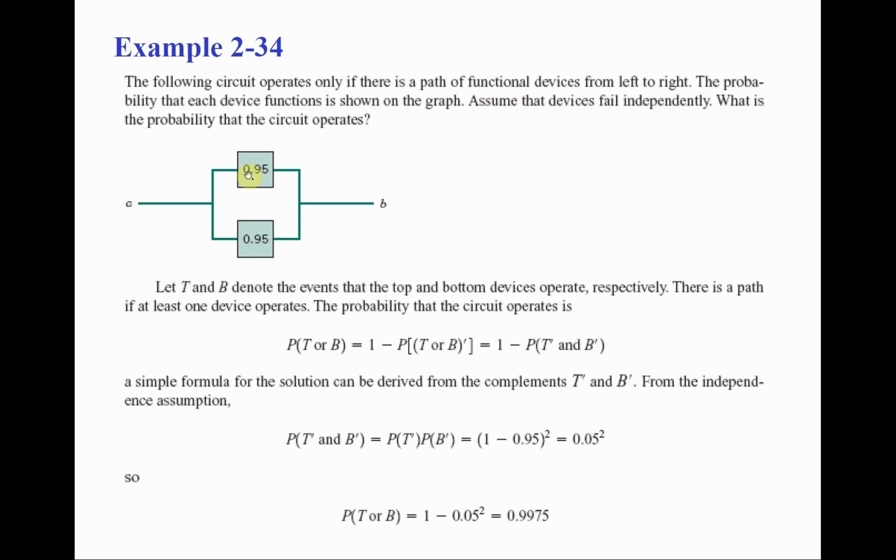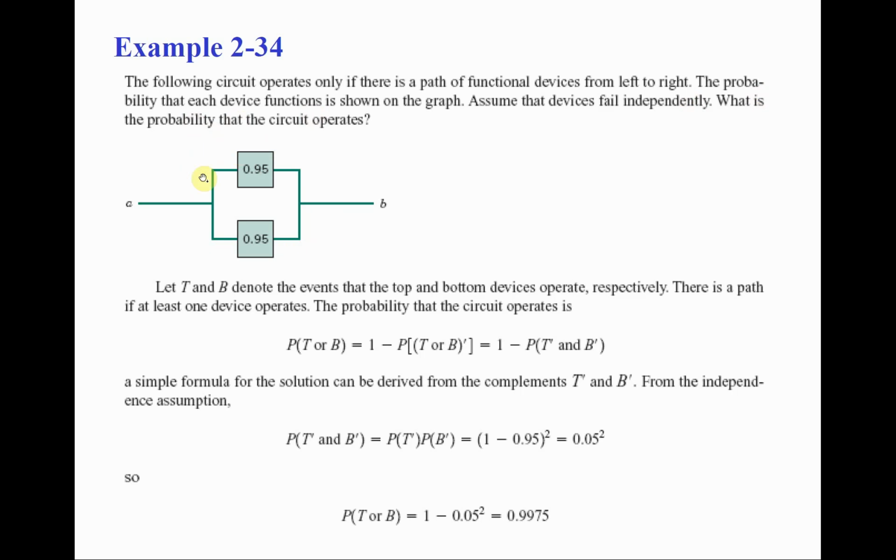So the failures of these devices are independent. The failure of one will not affect the failure of the other. Obviously, the operation of these devices is also independent. Now, what is the question? The question is, what is the probability that the circuit operates? What is the probability that the whole system operates successfully?